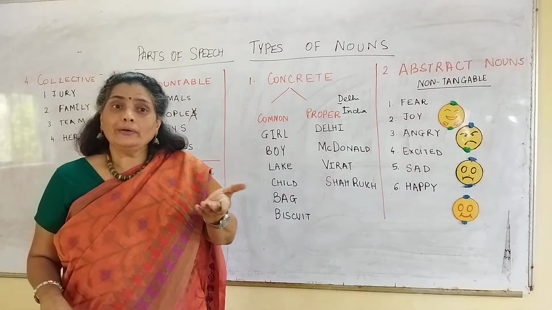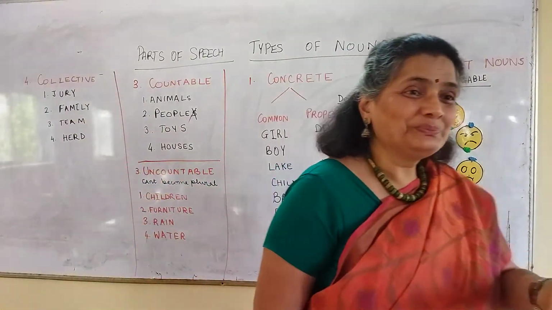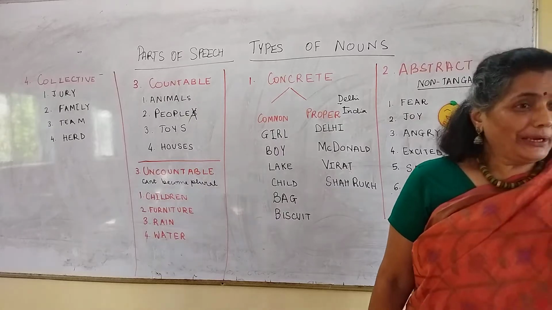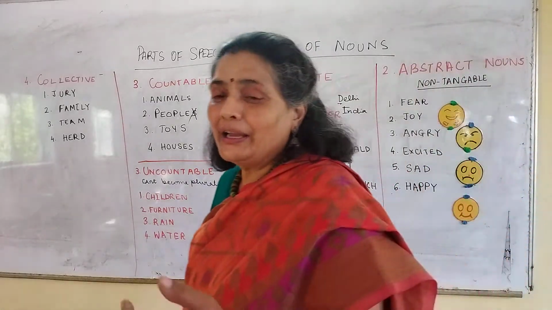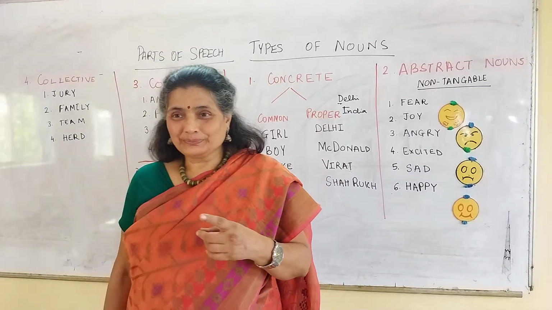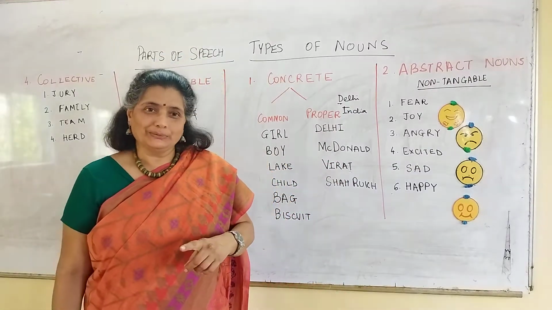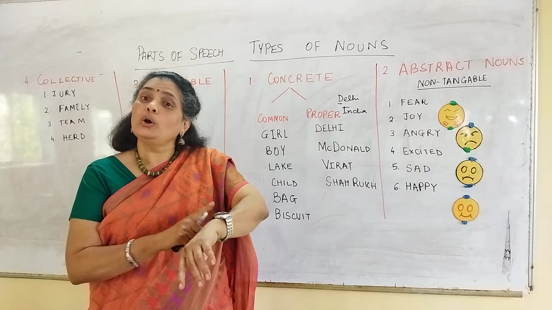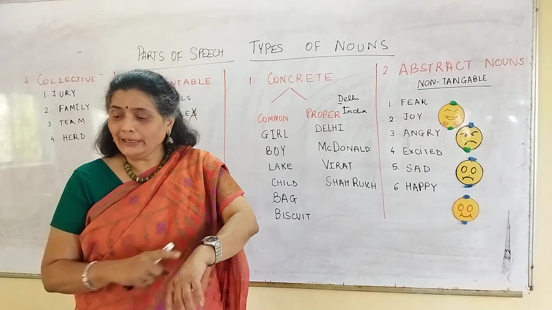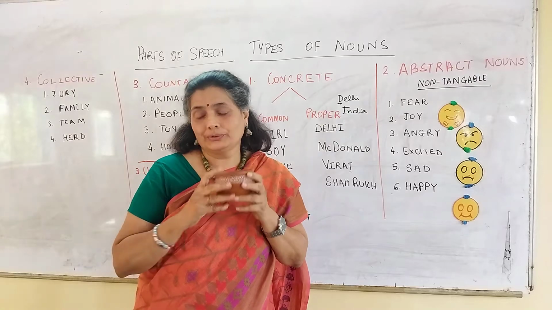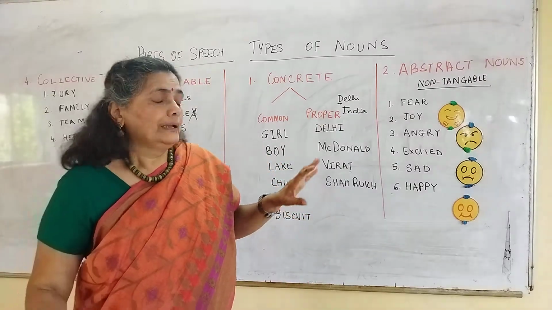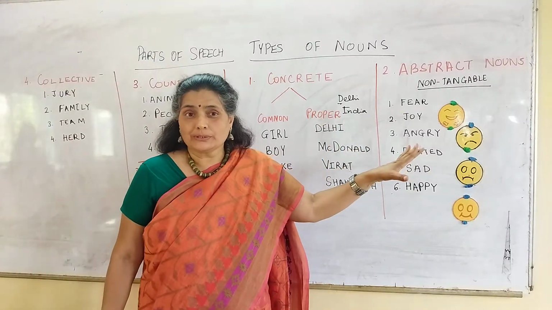Any biscuit? Do you have a biscuit with you? Yes. Do you like to eat biscuits? Yes. Excellent. Are you carrying your bag with you? Yes. So bag is a common noun. Right? This is a watch. Watch is a common noun. Right? This is a bowl. A bowl is a common noun. Right? Now, let's move to abstract nouns.